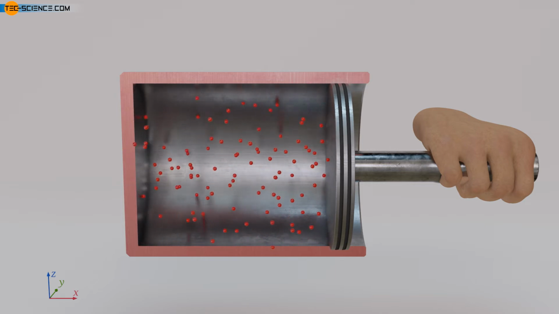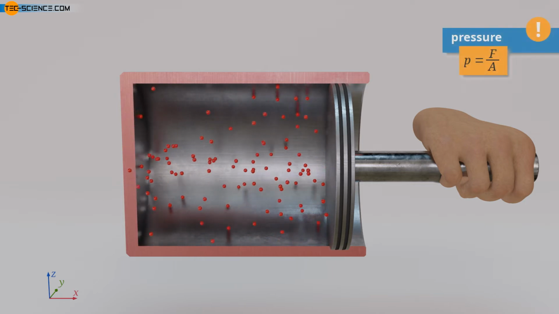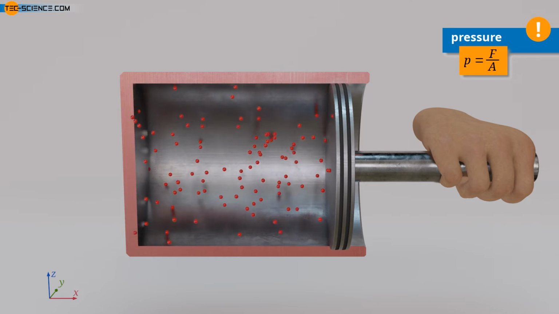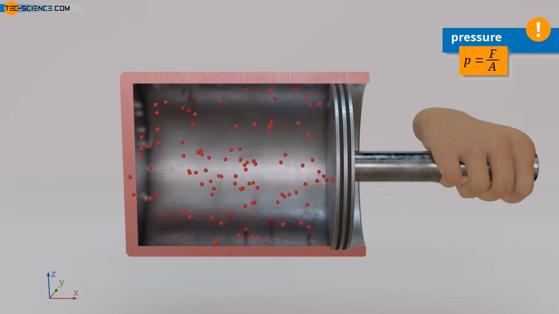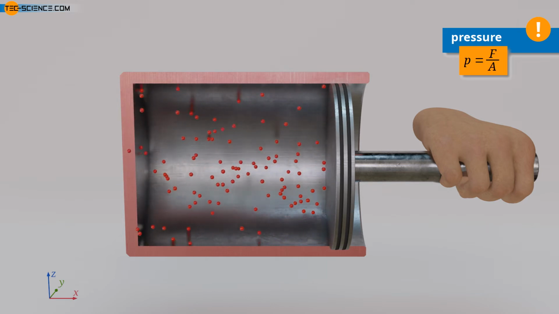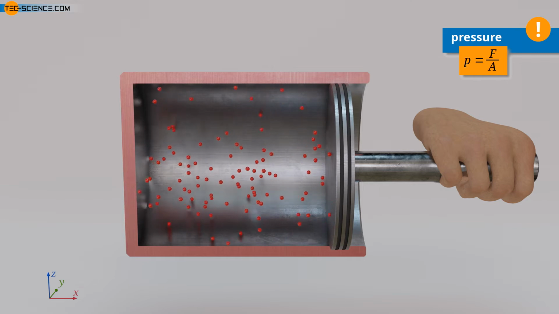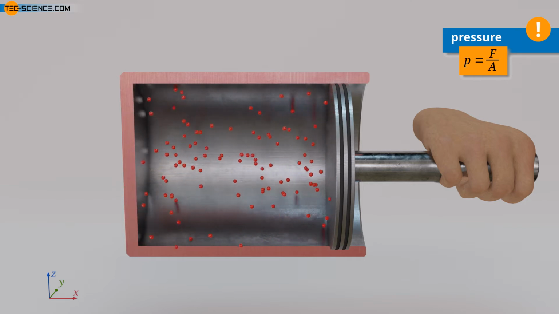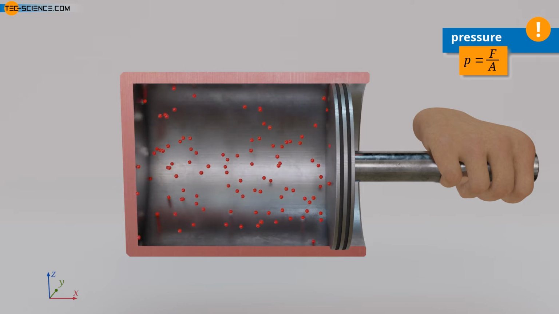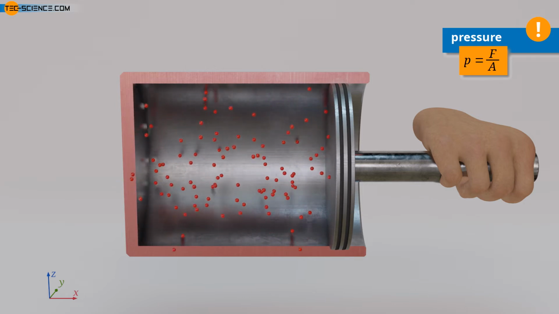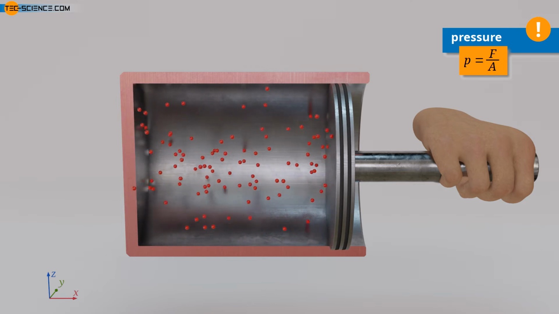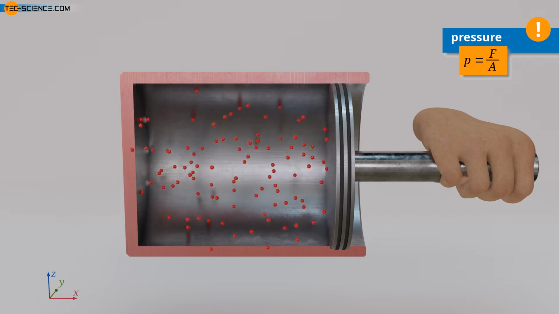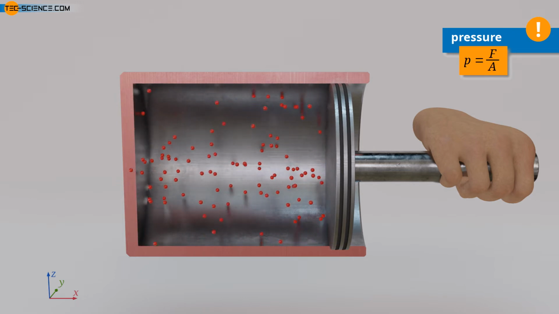The macroscopically measurable pressure of a gas as force per unit area can be explained at the microscopic level by collisions. When gas molecules collide with an interface, they exert forces analogous to tennis balls thrown against a racket. If, for example, a gas under high pressure is enclosed in a cylinder, the particles contained in it collide constantly with the cylinder wall and exert forces. These impact forces can be clearly felt when the cylinder is closed with a piston. The animation shows the collisions between the gas molecules and the piston surface.